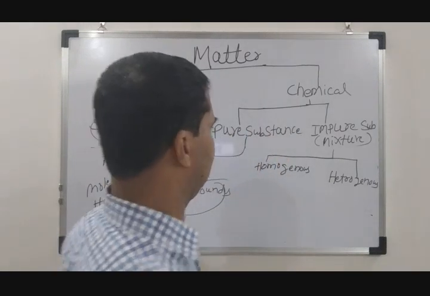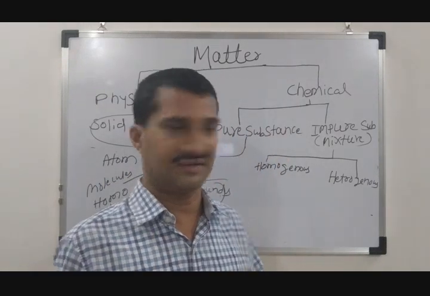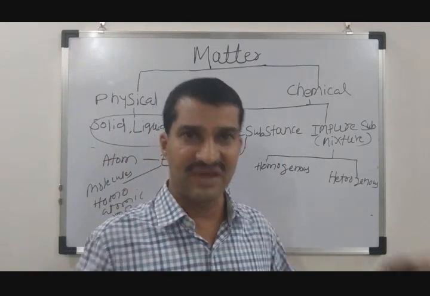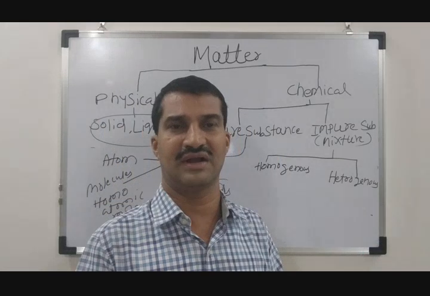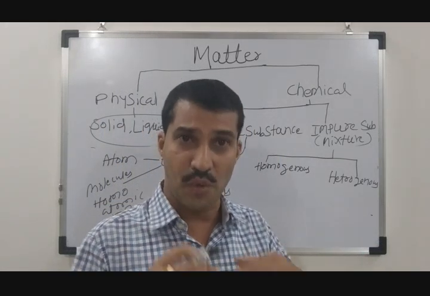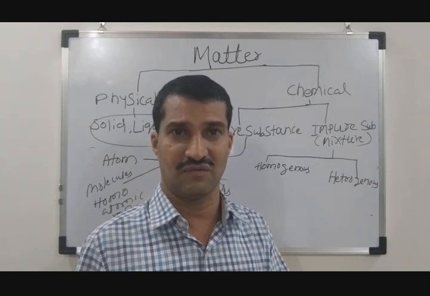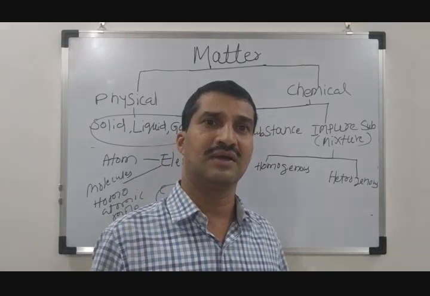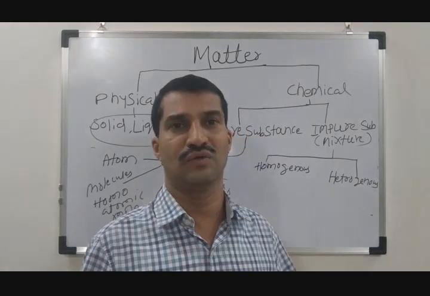In that case, we get a mixture. That means when we mix different elements or two different compounds, there should not be any chemical reaction, and in the mixture we get, the property of each individual element should be retained and should not be lost.